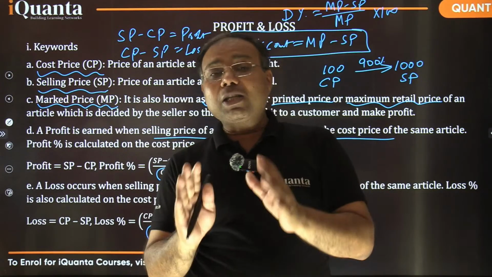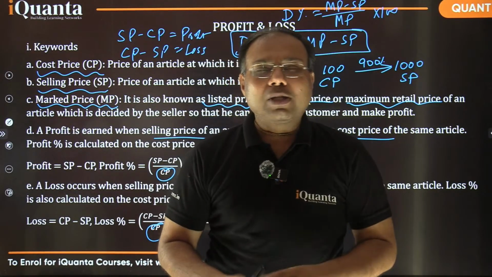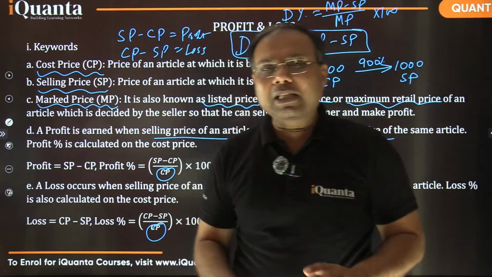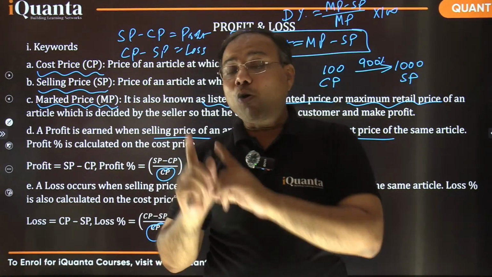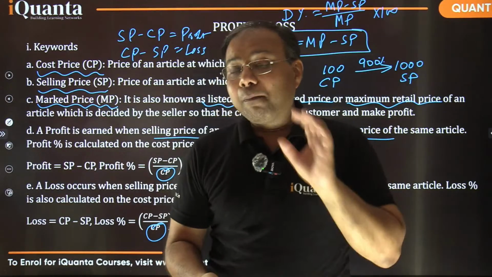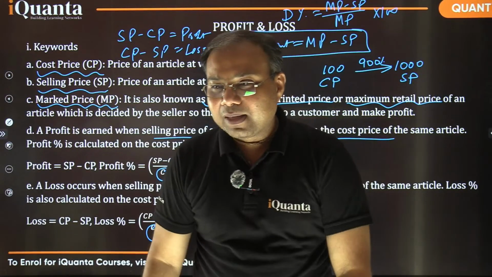So what percent of MP, the mark price, you are not going to pay? So that is called the discount percent. So this discount percent is always calculated on MP. Again, don't get confused in this. It is not to be calculated on CP. It's not to be calculated on SP. It is always going to be calculated on mark price, which indicates कि mark price का कितना percent आप नहीं pay करने वाले हो. ठीक है?